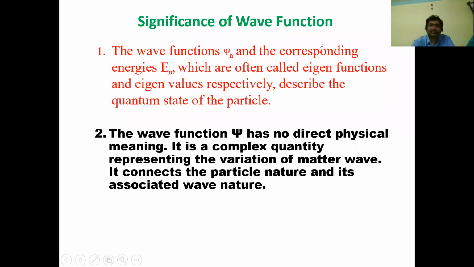Now let us discuss the significance of the wave function. First of all, psi is called the wave function. The first significance is that the wave functions psi n and the corresponding energies En are often called eigenfunctions and eigenvalues. Generally, psi n is called the eigenfunction and En the eigenvalue. They describe the quantum state of the particle. Of course, we will see what psi n and En are used for in the later section, particle in a one-dimensional box.